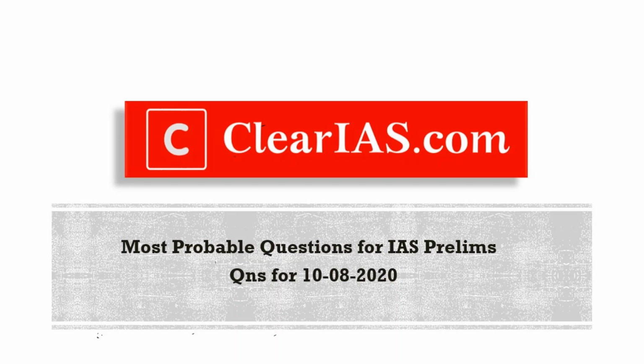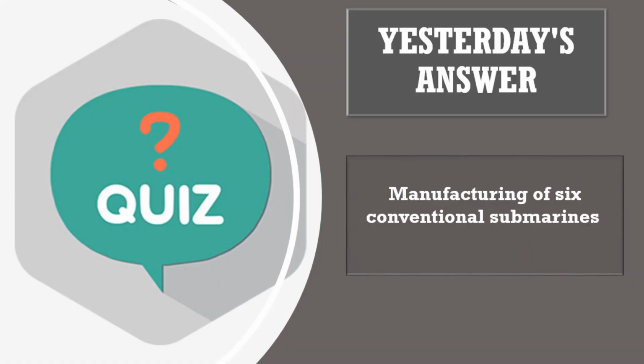And yesterday's quiz question was, what is Project 75? It is the construction of 6 conventional submarines with better sensors and weapons and the air independent propulsion system. That is Project 75 India. Let's now start today's session.